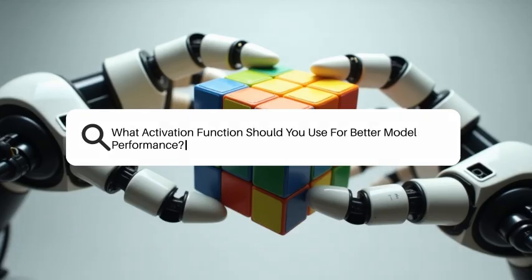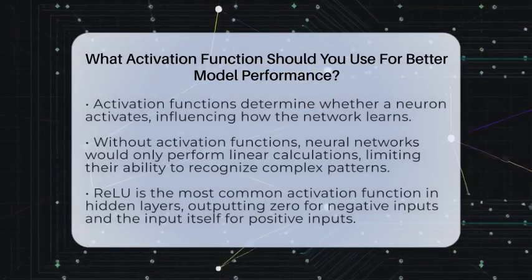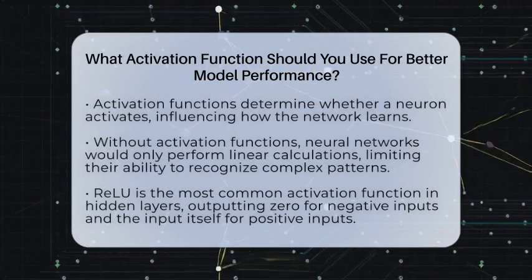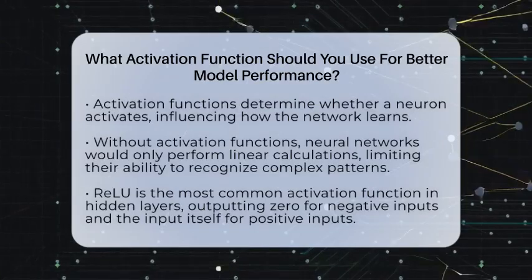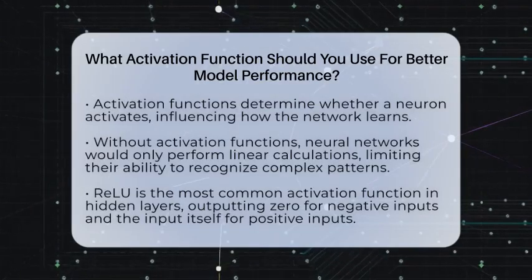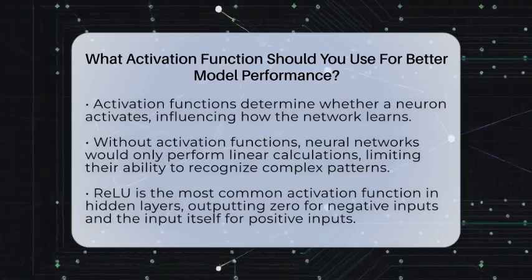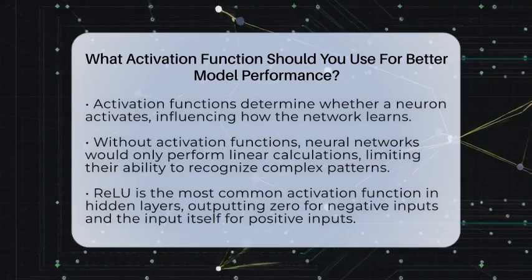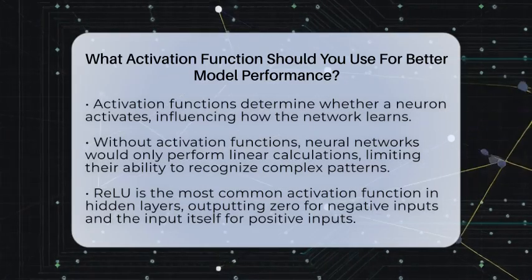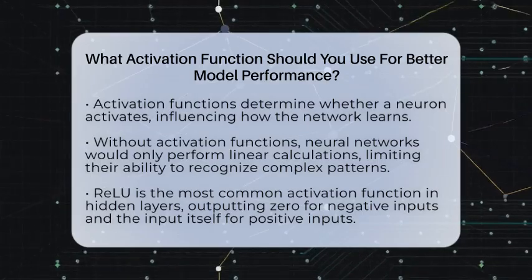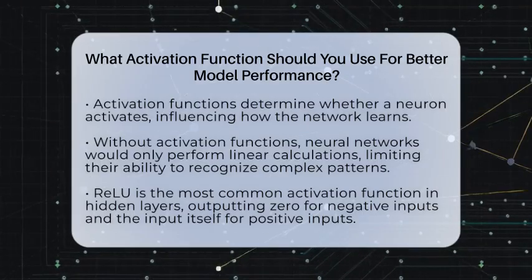What activation function should you use for better model performance? Imagine building a machine that learns from data and gets smarter over time. The secret sauce lies in how each tiny part of the machine makes decisions. That's where activation functions come in. They decide whether a neuron should be activated or not, shaping how the network learns.